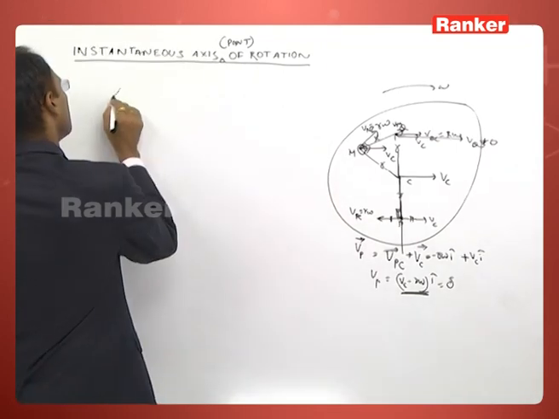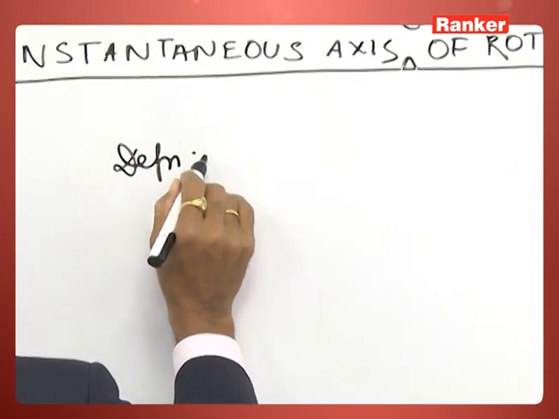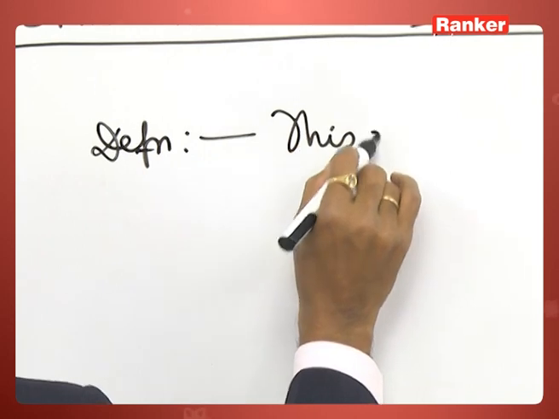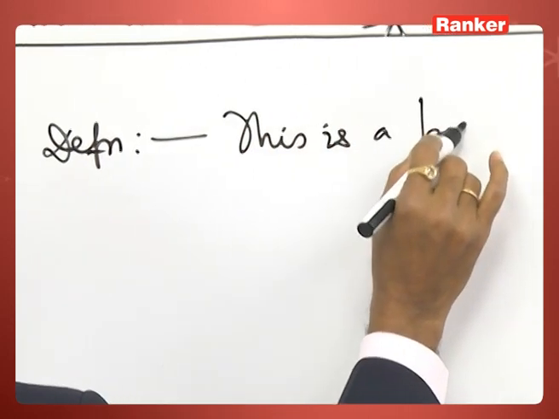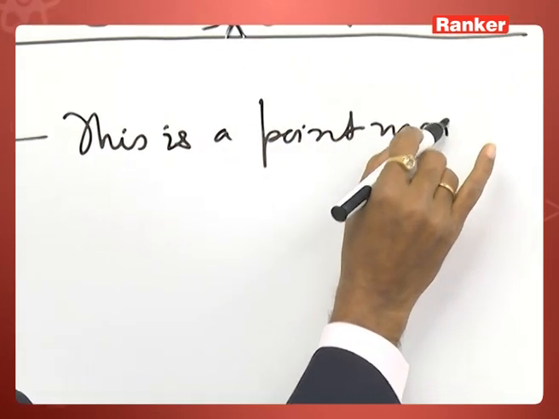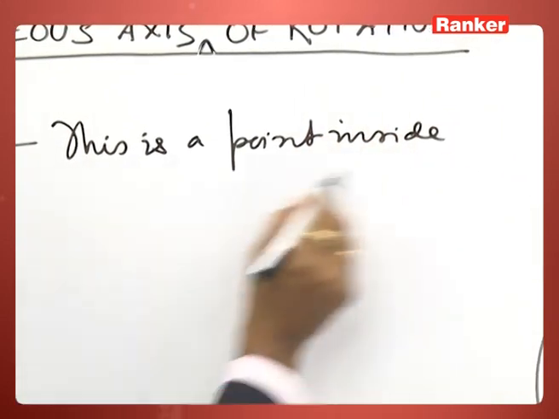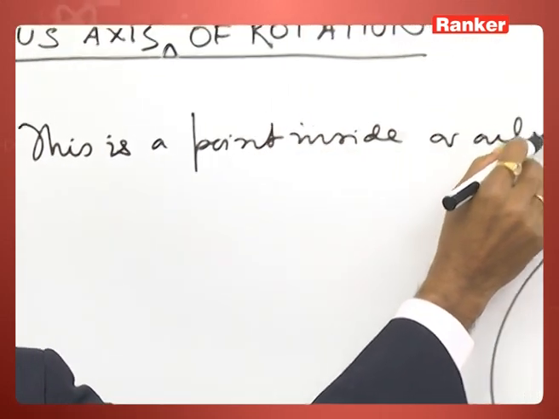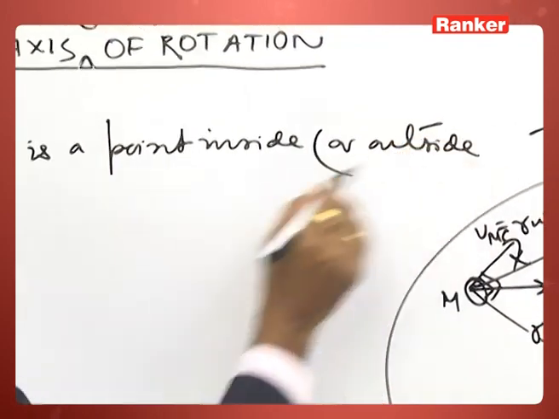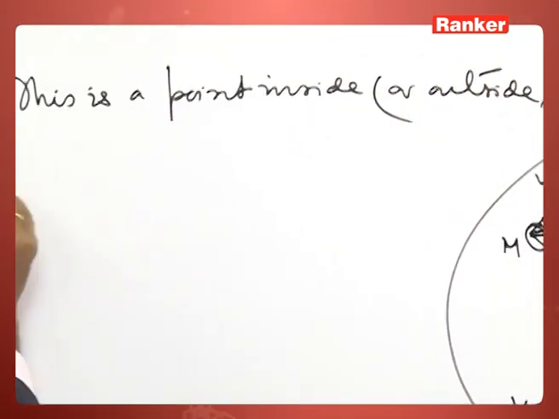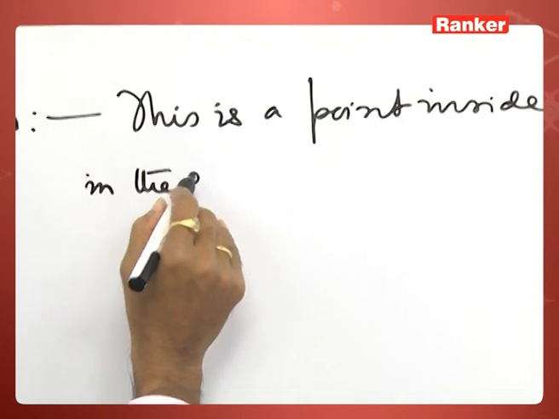So this is a point inside or outside, or you can say in the extended rigid body.